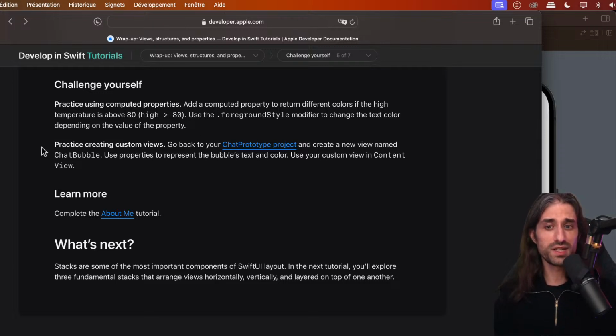And you can practice creating custom views. You can also go back to the project we did in the previous chapter, the chat prototype project, and create a new view named ChatBubble and use properties to represent the bubble's text and color, and use your custom view in the ContentView. So by reusing the text bubble several times, just like we did with the day forecast.